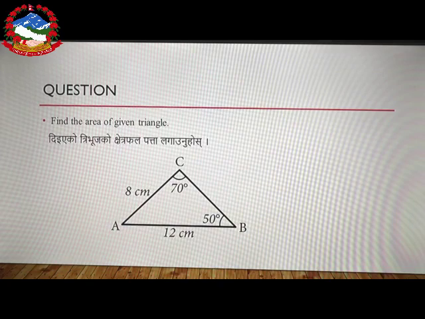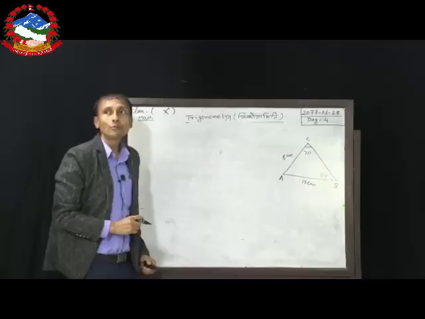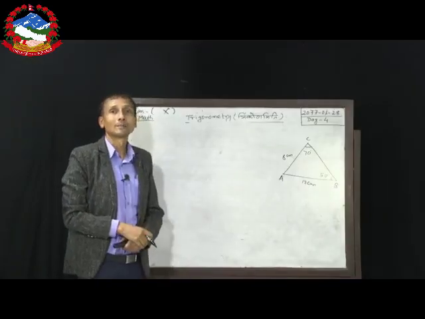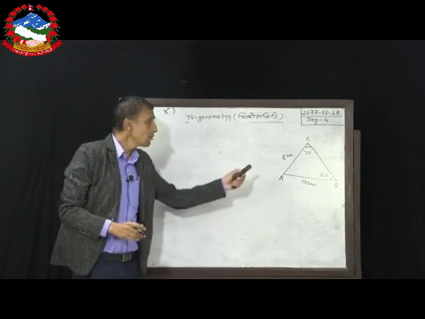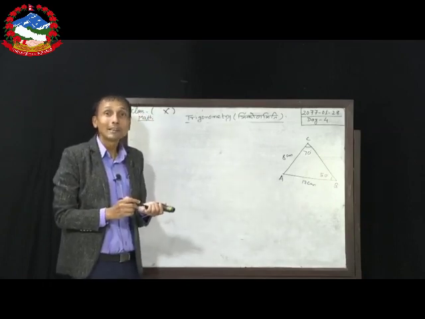ABC, this side AC is given as 8 centimeter, AB is given as 12 centimeter, this angle is 70 degree and angle B is 50 degree. Now, dear students, we have to find the area of this triangle. Okay, how to find the area of this triangle? Just we have derived one formula.